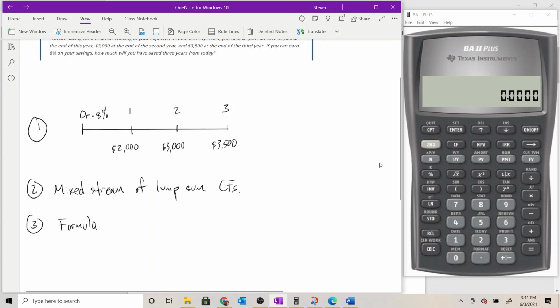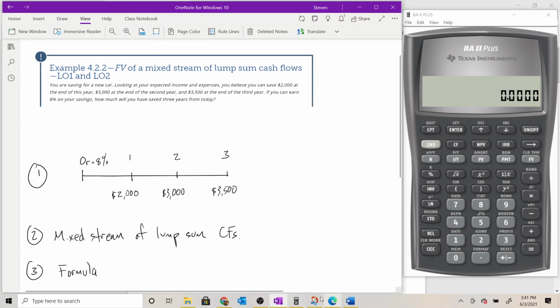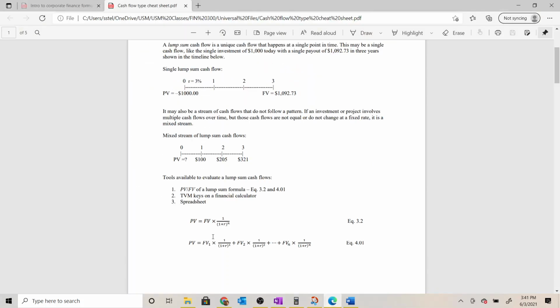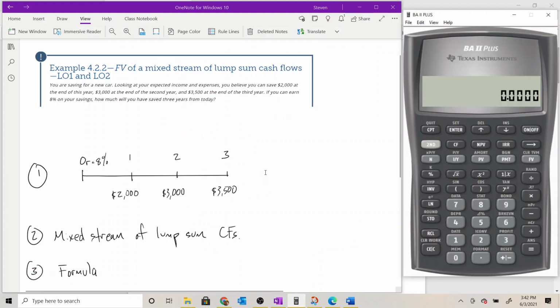Okay, so we know we're using the present value, future value relationship, which is shown here in equation 3.2. We have multiple cash flows, so we're going to end up stringing 3 of these guys together, like we see in equation 4.01, but these 2 are really the same formula. Equation 4.01 just strings together a series of the equations that appear in 3.2. But we have 4 variables in this equation. We've got present value, we've got future value, we have the interest rate, and then we have the number of compounding periods. So we have to figure out which one of those 3 we're actually solving for in this problem.